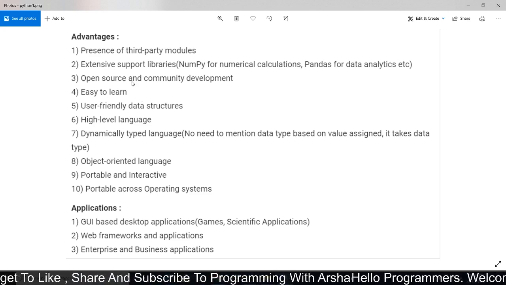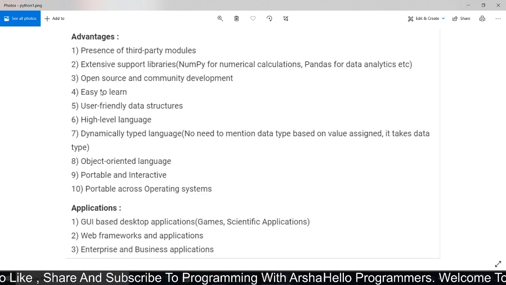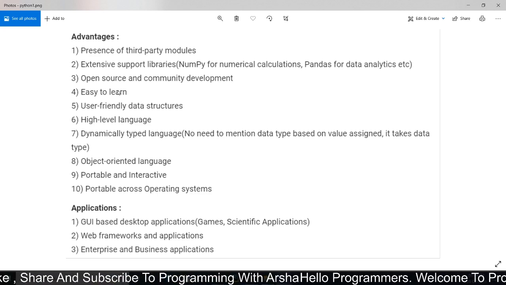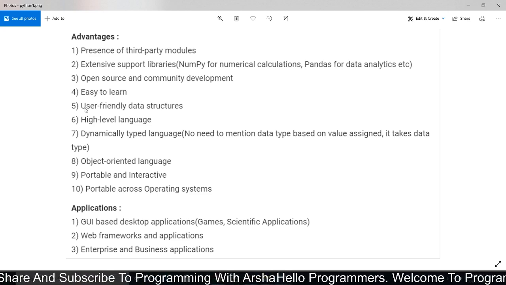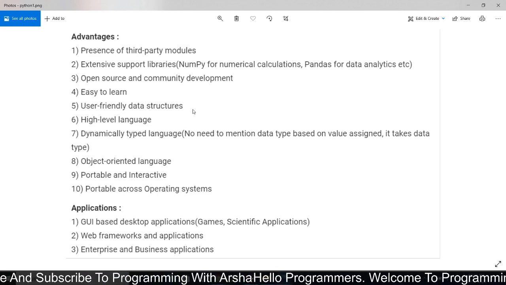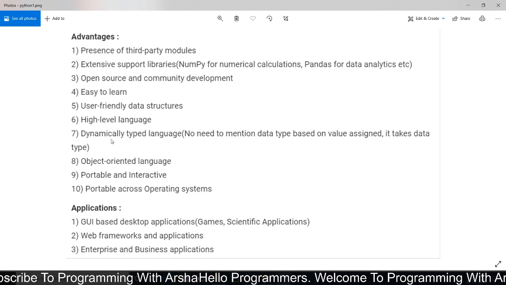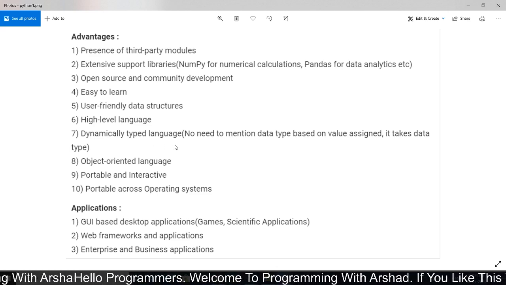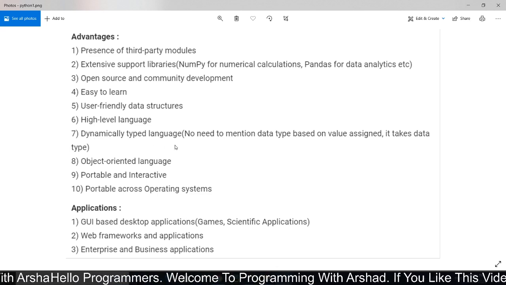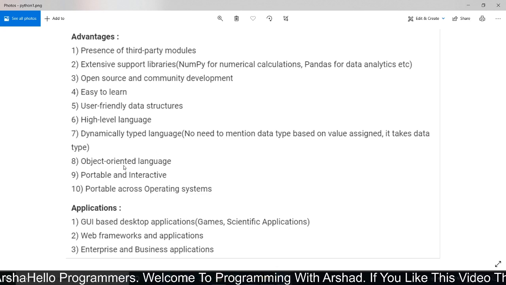And also, Python is open source with community development. It is easy to learn. Yeah, Python is one of the easiest programming languages. Fifth one, user-friendly data structures. And also, you know that Python is a high-level programming language. And the seventh one is a dynamically typed language. Dynamically typed language means we need not mention the data type while assigning a value to a variable.